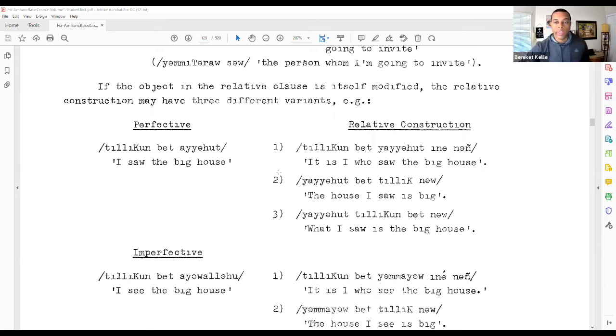So those are 3 different variants depending on where the relative construction comes into the sentence. And my takeaway from that is that it's a question of emphasis. These 3 sentences are related, but can have slightly different meanings depending on what you're trying to draw attention to.